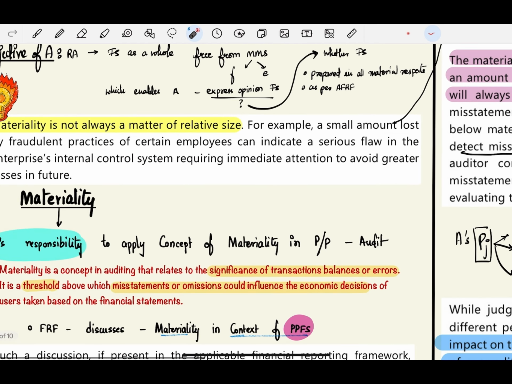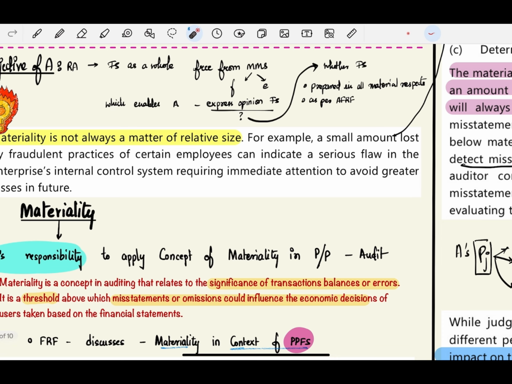Now what is the objective of the auditor in this particular standard? The objective of the auditor is to obtain reasonable assurance that the financial statements as a whole are free from material misstatement. The material misstatement can be either due to fraud or error. This will ultimately enable the auditor to express an opinion on the financial statements.